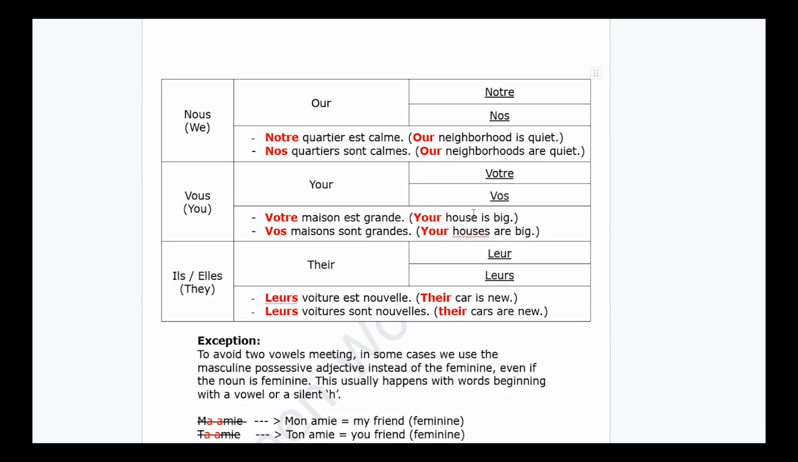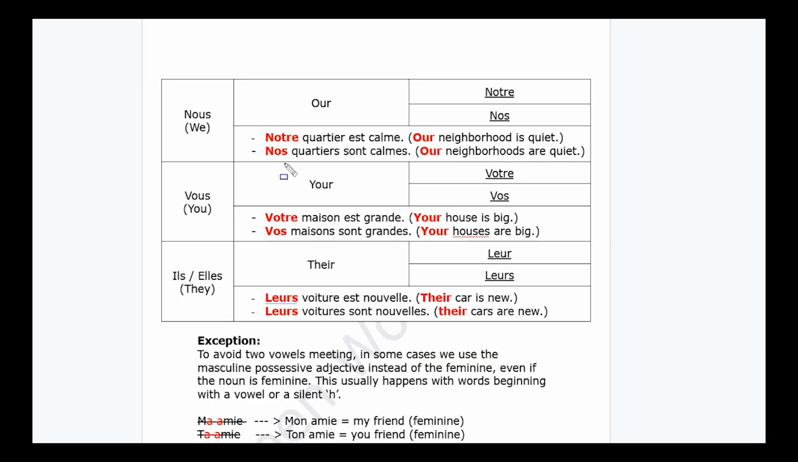Our, in French, looks like this: notre or nos. Here we don't have masculine and feminine. We have only singular and plural. So, our neighborhood is quiet. Singular neighborhood: notre quartier est calme. Now, our neighborhoods are quiet.